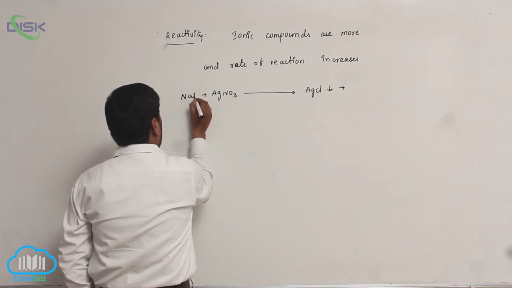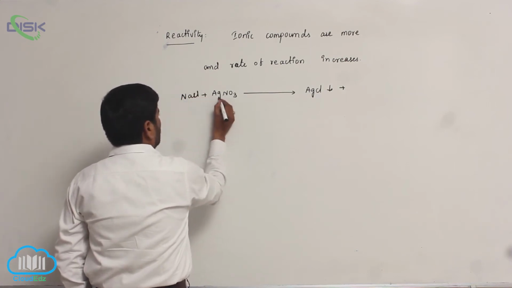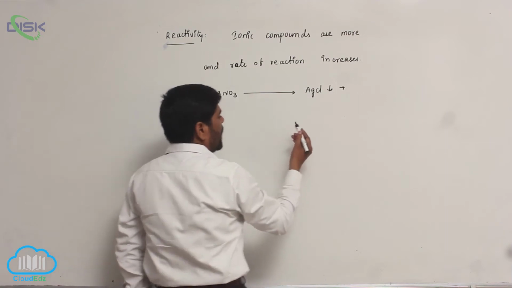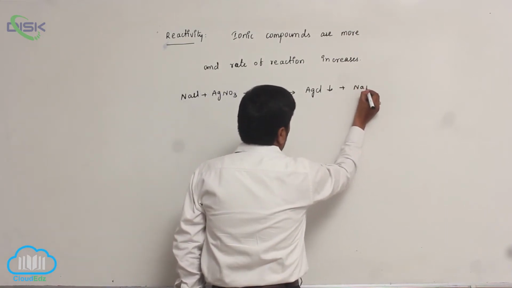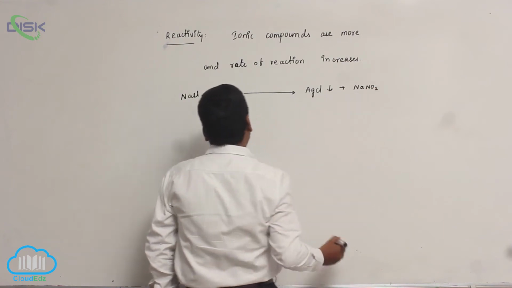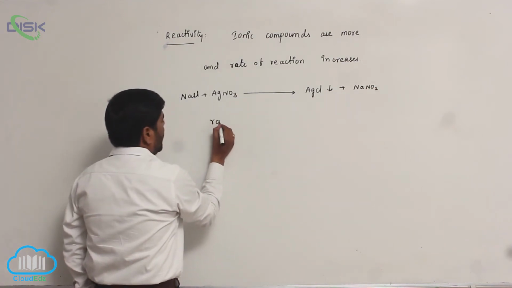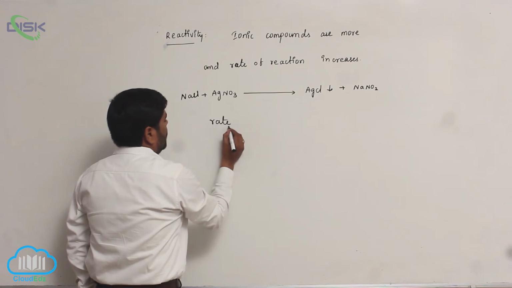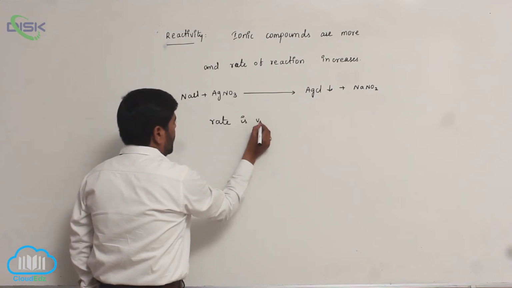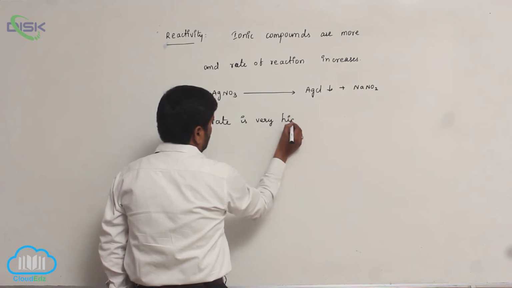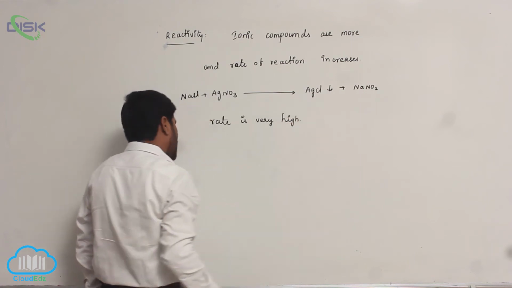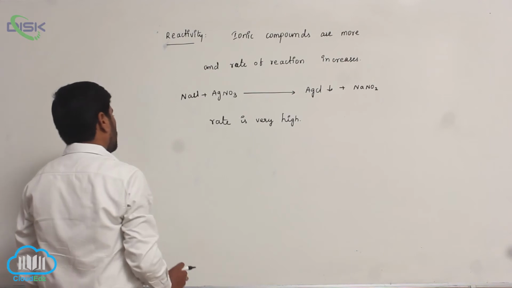Sodium chloride reacts with silver nitrate to form AgCl precipitate and sodium nitrate. Here the rate of the reaction is very high.